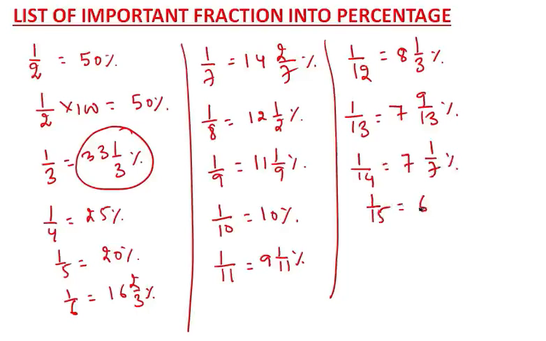Tell me what is 1 by 15? 1 by 15 is 6 2 by 3%. What is 1 by 16? 1 by 16 is 6 1 by 4%. Okay, tell me what is 1 by 18? 1 by 18 is 5 5 by 9%. Okay, let's move ahead.